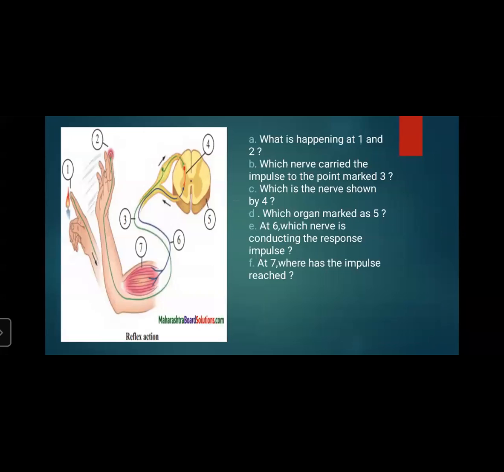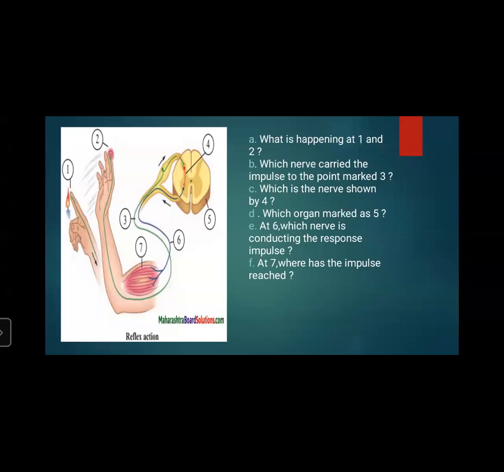In that some questions are asked, right? You can see in the picture, this type of picture is shown in your textbook. One burner is shown over there, a finger is there, then some receptors are shown and numbers are given 1, 2, 3, 4, 5, 6, 7. We need to give these answers properly. So let us start with this.